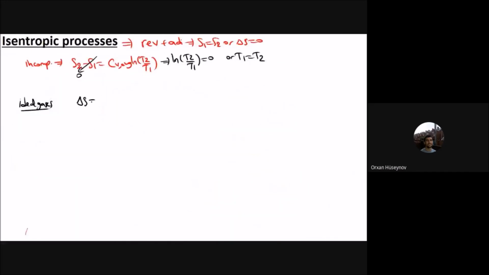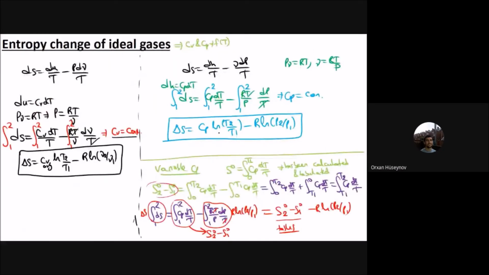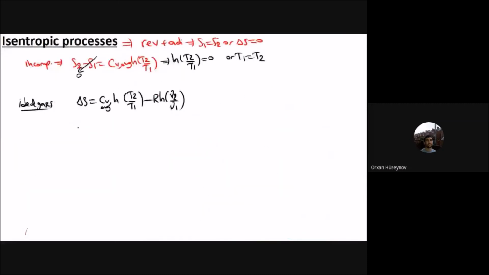The delta S will be equal to C_v average ln T2 by T1 minus R ln v2 by v1. Then we have delta S equal to C_p average ln T2 by T1 minus R ln P2 by P1.